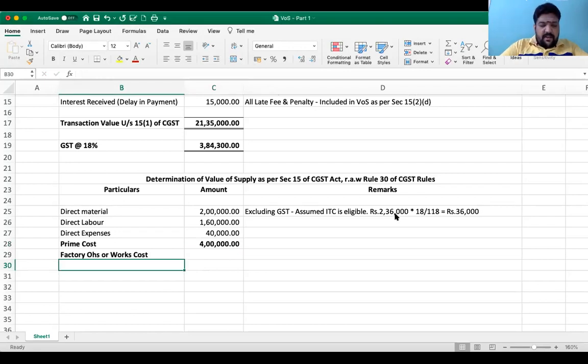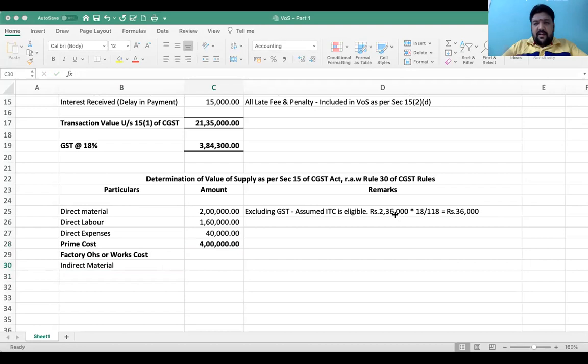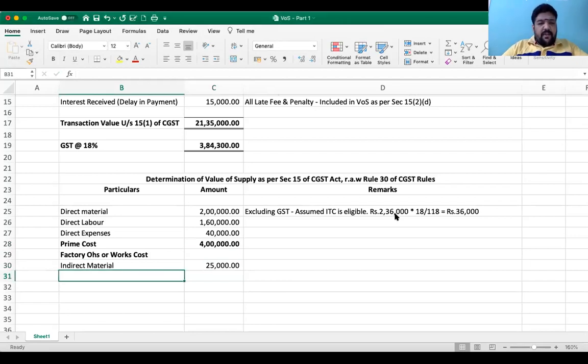We will have indirect material, which cannot be directly allocated to the product, which is apportioned to the product, is what is a costing understanding. Maybe it could be some kind of consumables, or any other items. Factory overheads, maybe you can understand it as general factory overheads, which will be 80,000.